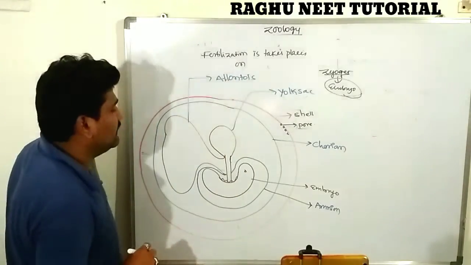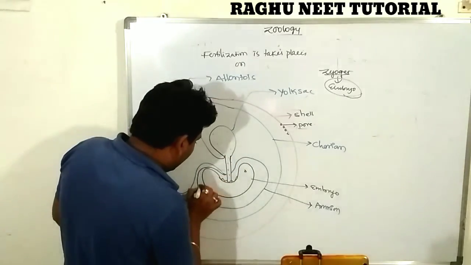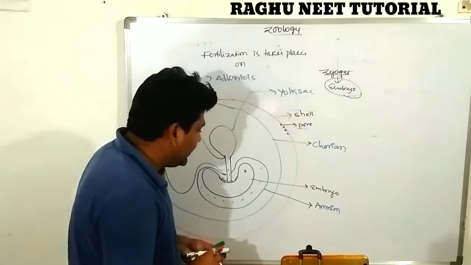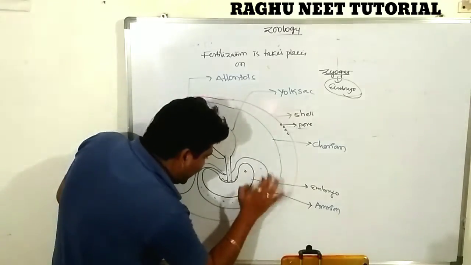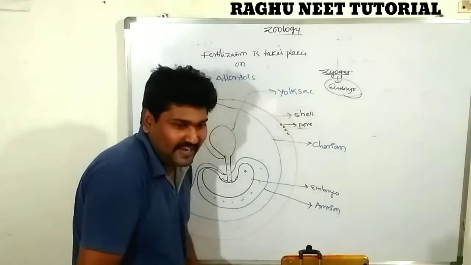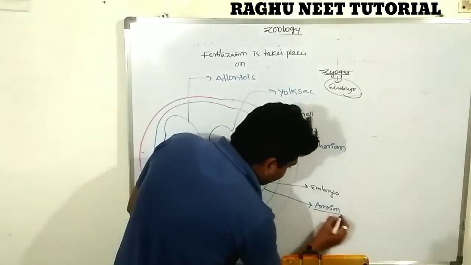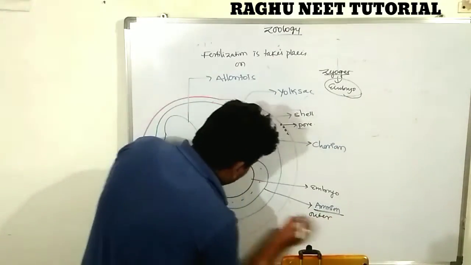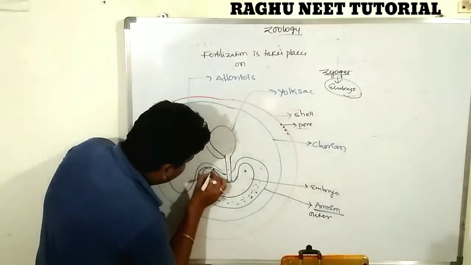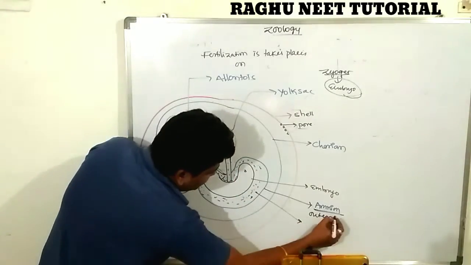I will give detailed information on each and every part of this embryo. First one: the embryo is completely covered by the outermost covering sheath, known as the amnion. The outermost covering membrane is the amnion. This amnion is completely filled with a fluid called amniotic fluid.